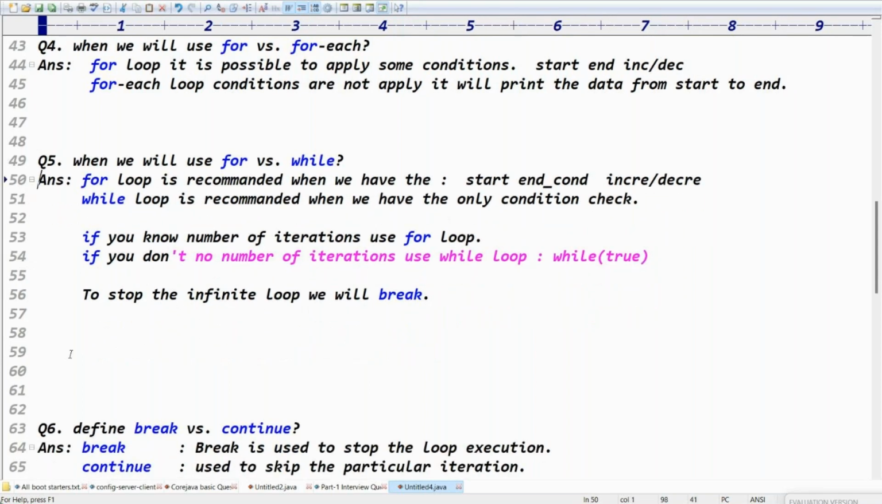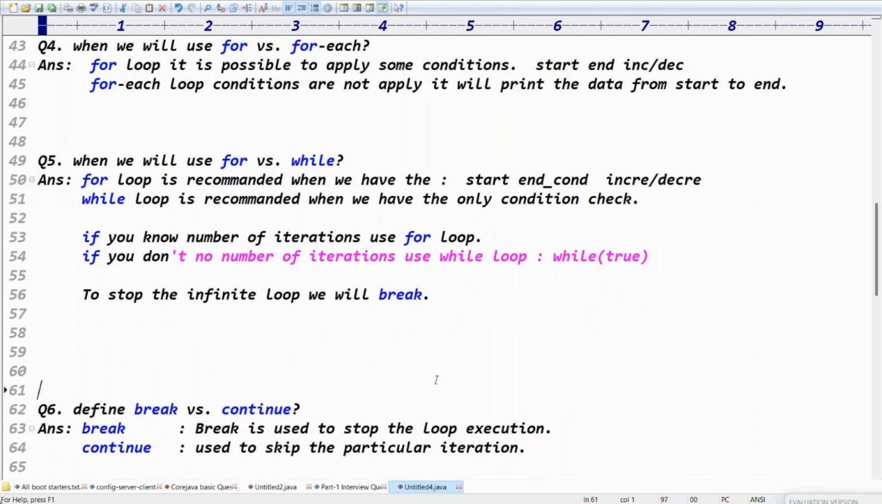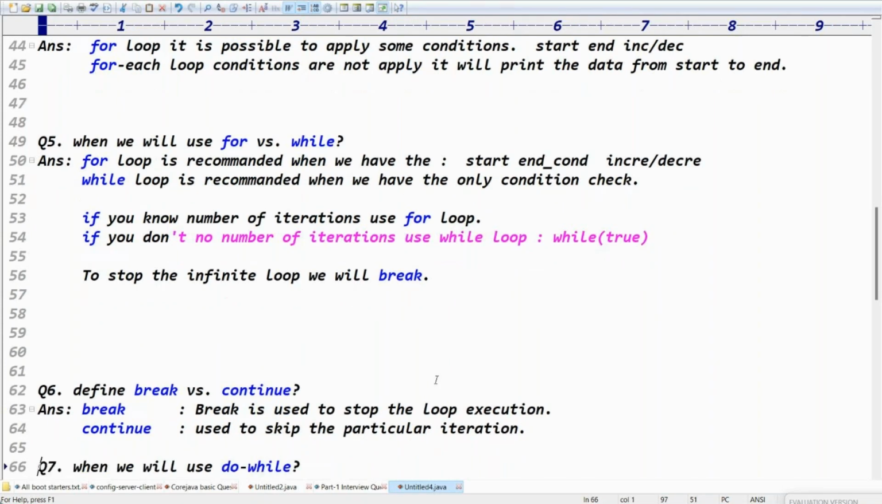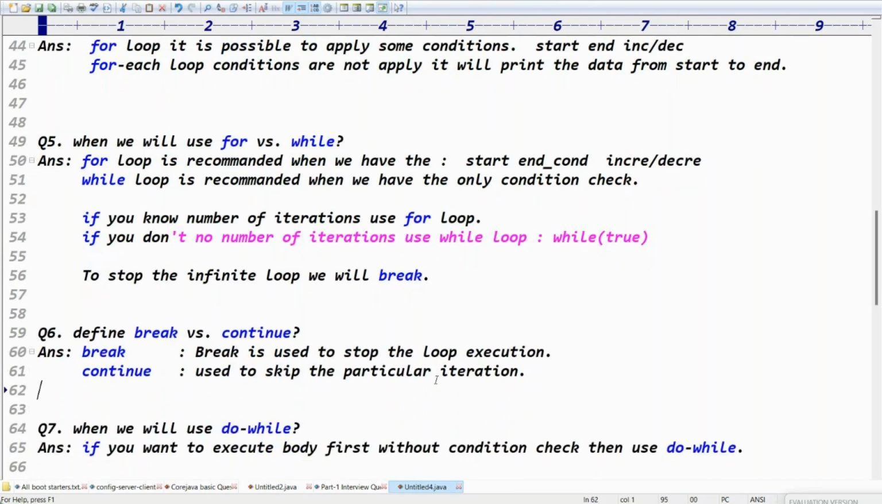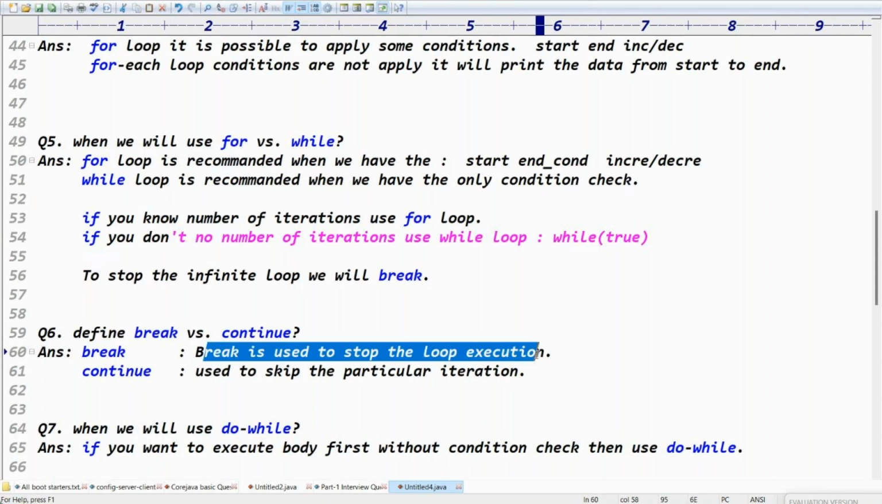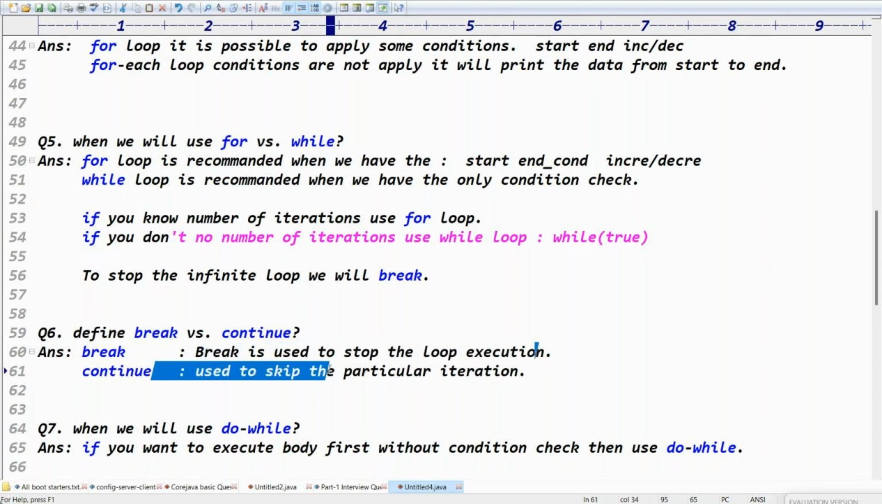I hope the next one is break versus continue, because break versus continue is very simple. Break is used to stop the loop execution simply. Continue is used to skip the particular iteration. I don't think I need to give much explanation about this. Break means stop the loop execution. Continue means skip the particular iteration. One iteration it has to skip, guys.